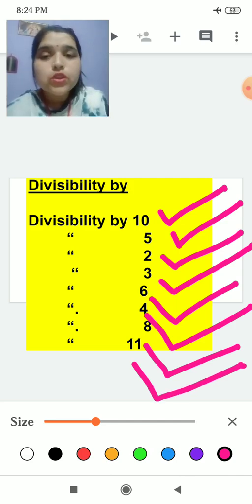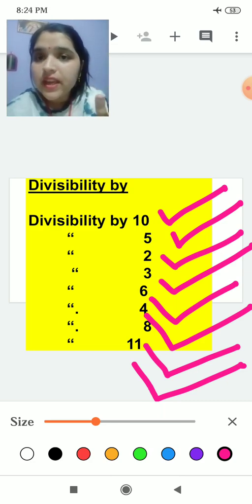If any number is given to you, you can easily say in a shorthand way whether it is divisible by these numbers or not, without performing any division. I repeat, this is only for division.